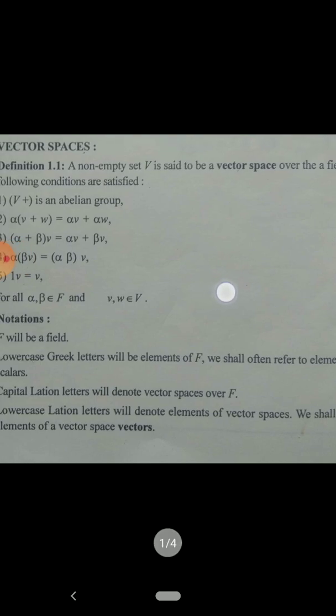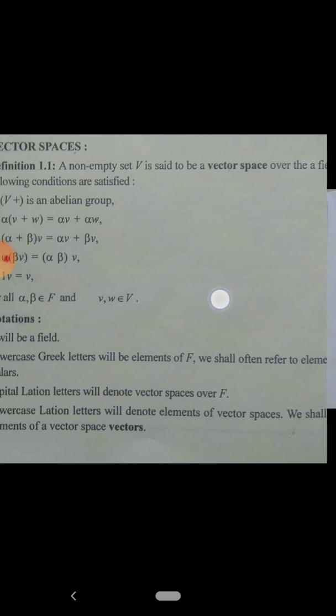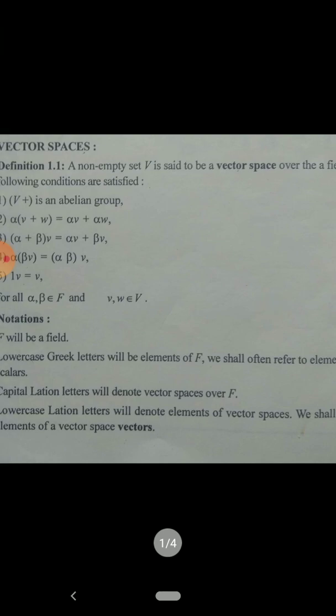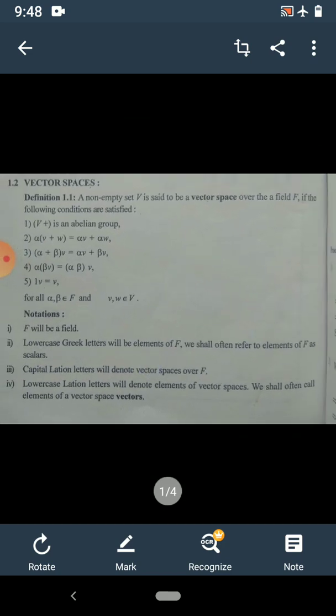A non-empty set V is said to be a vector space over a field F if the following conditions are satisfied. Look here, there are 5 conditions.